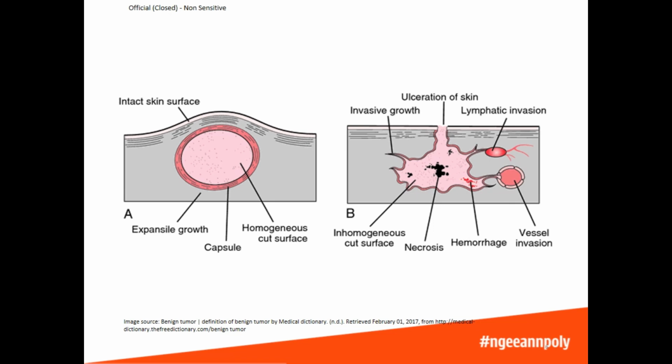This diagram illustrates the differences between a benign tumor and a malignant tumor. If you look at the benign tumor on the left, you will see that a benign tumor has a round shape, a smooth surface, and you can also see that it is surrounded by a capsule. On the right side, the malignant tumor has an irregular shape. The cancer cells are growing into the surrounding tissues, and they can even get into the blood or the lymphatic vessels. You can also see there is necrosis in the center of the tumor because oxygen and nutrients are not able to reach the center of the tumor, so the cells in the middle of the tumor will die off.